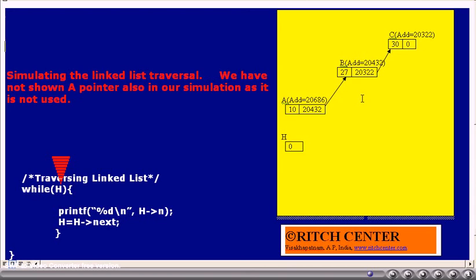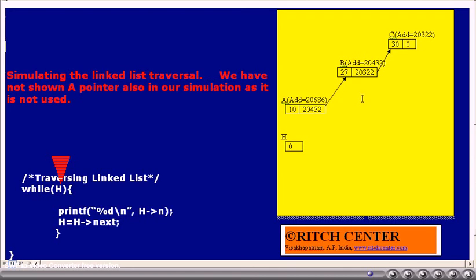Thus what have we done? We have started from the root node, that is a, then we have printed the data member of a, that is n, 10. Then h came down to b, then h->n, that is 27, which is nothing but b.n, is printed. Then h came to the next node, that is c, and c.n, that is 30, is printed.